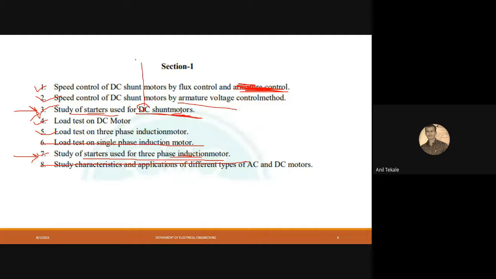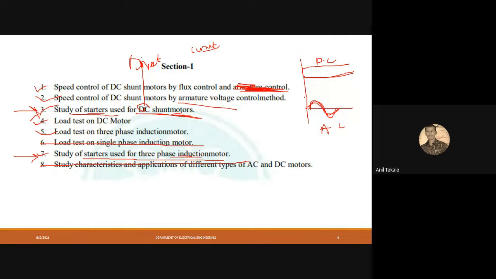That DC stands for direct current. That means there are two types of current: first is direct current, and another is alternating current. Direct current always flows in one direction, one quadrant, whereas alternating current, or AC, flows in both directions, or both quadrants.